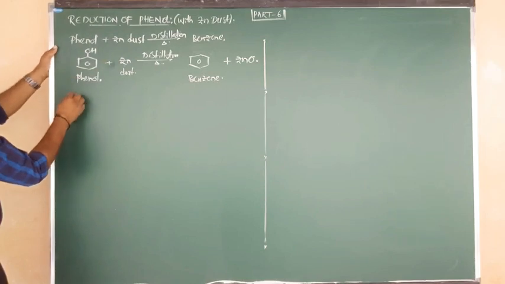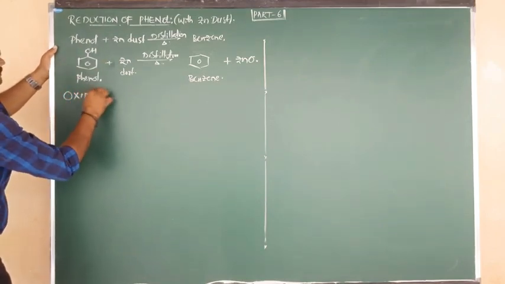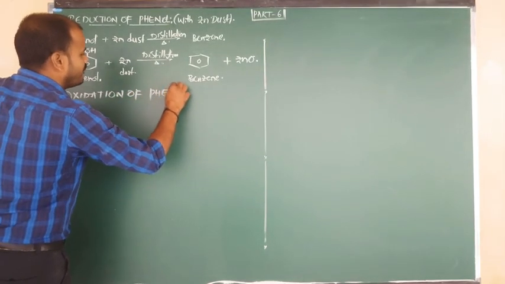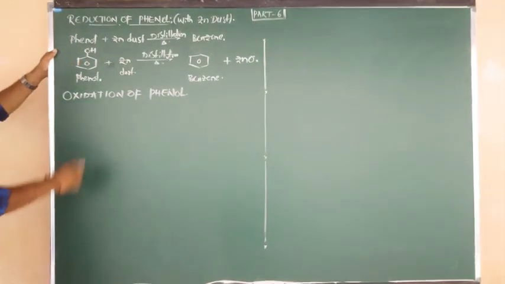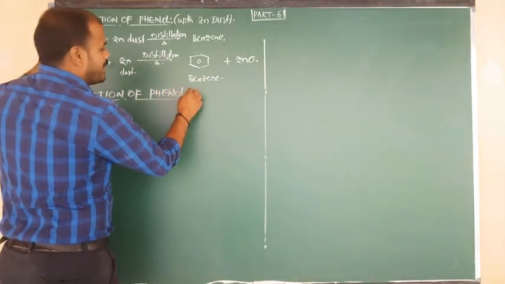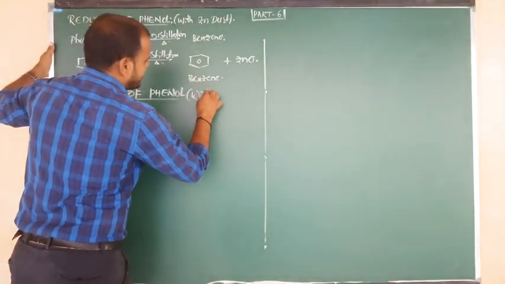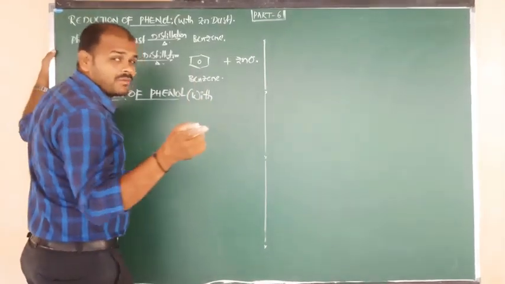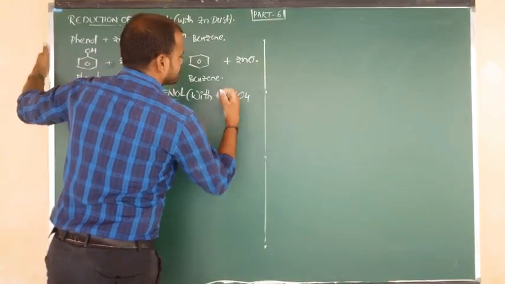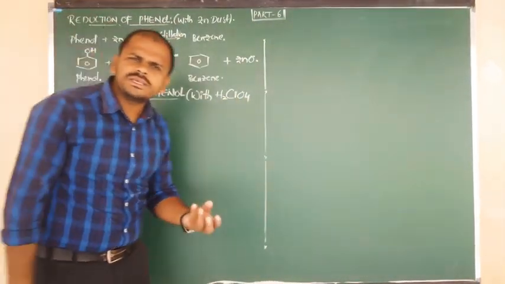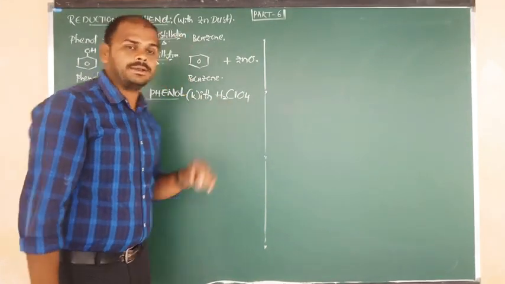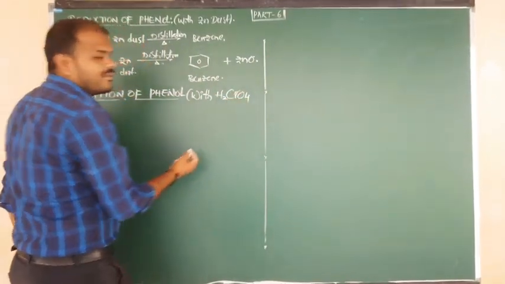The next property I am going to discuss with you is oxidation. Oxidation of phenol. What is the topic? Oxidation of phenol. Oxidation of phenol takes place by using oxidizing agents. Such oxidizing agents I am going to write here. Number one, by using H2CrO4. You know the name of this compound. This is nothing but chromic acid. H2CrO4. What is the name of this compound? Chromic acid.